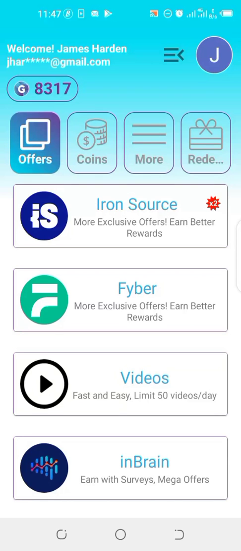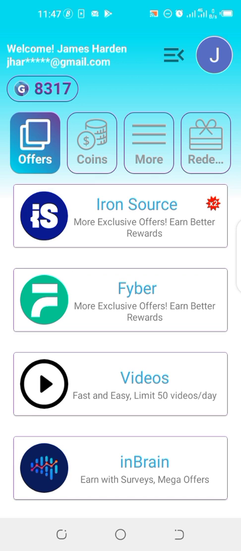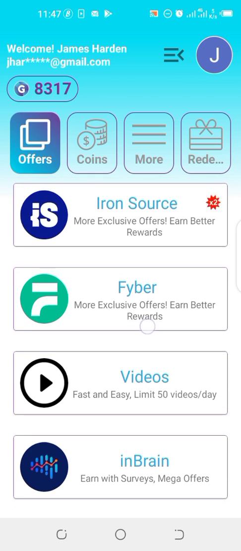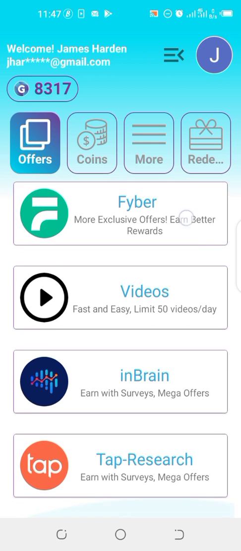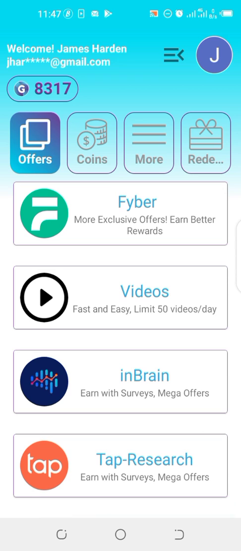So guys, in this app there are a lot of options for you to choose from on how you want to earn money. The first one that I like using is playing games. You're going to find the games in the IronSource. The second one is answering short quizzes. You're going to find them in the Fyber. Then you can also watch 50 videos per day. These videos are actually ads that play for about 30 to 50 seconds. After watching one ad, you're going to get 20 coins. Then you can watch up to 50 videos, which is about 500 coins per day just from watching ads.